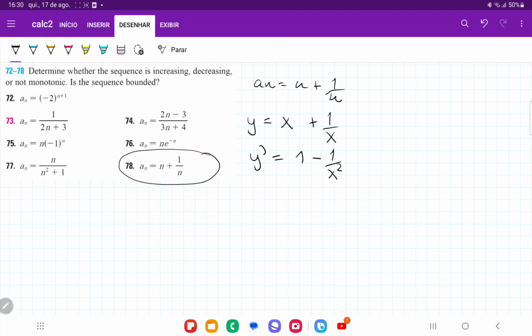And so we're just going to clean this up a little bit. Actually, we're going to join it so that it's easier for us to analyze. So if we join it, that's going to be x squared over x squared, so x squared minus 1 over x squared.